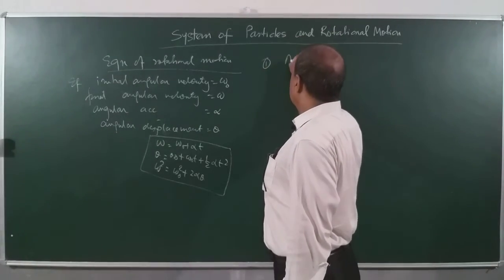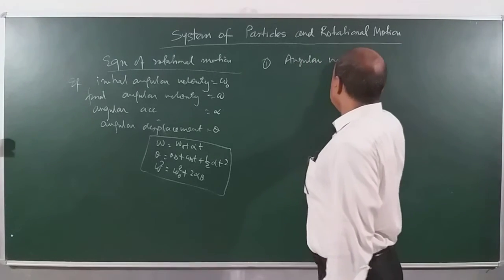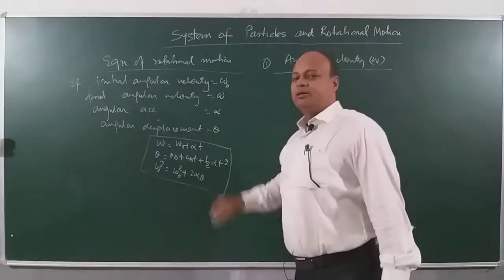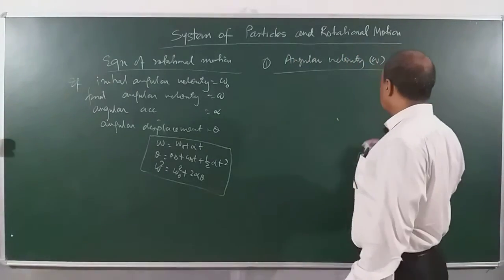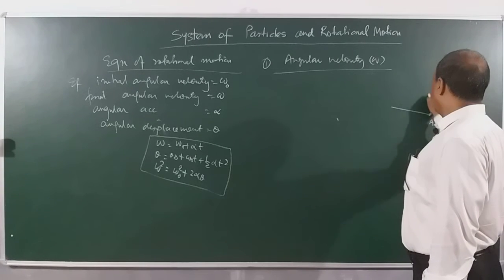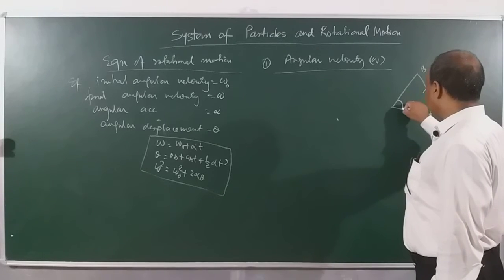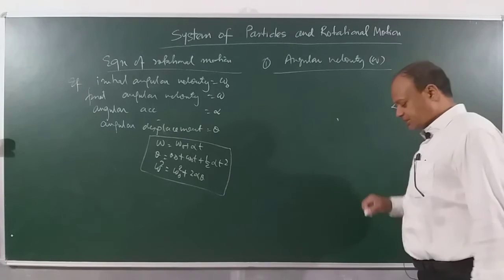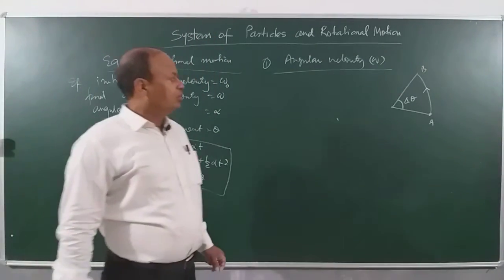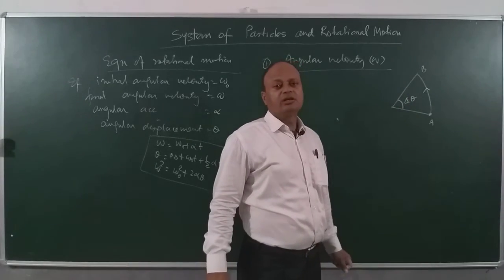First one is angular velocity. What is omega? Actually, when a particle moves along a circular path, suppose a particle starts moving from point A and goes up to point B in a certain time interval and describes a certain angle delta theta. So the rate of change of angular displacement with respect to time is called angular velocity.